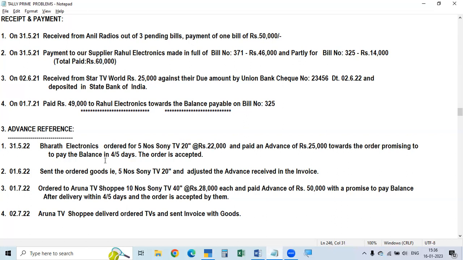Bharat Electronics ordered 5 numbers of Sony 20 inch TVs at 22,000 rupees each, and paid an advance of 25,000 rupees toward the order, promising to pay the balance in 4 or 5 days. That is on 31st May. So for that, we have to make the entry.